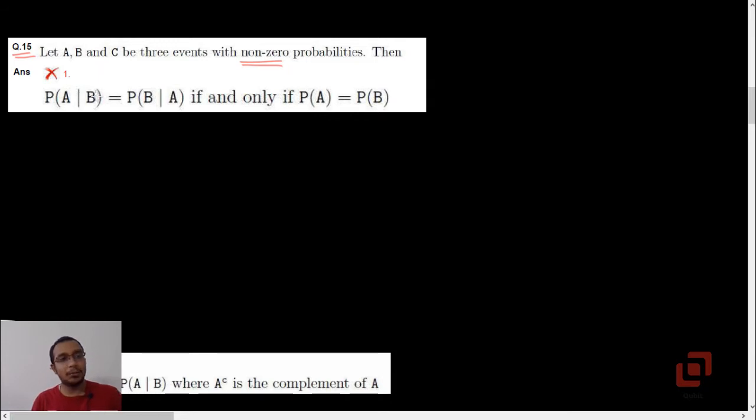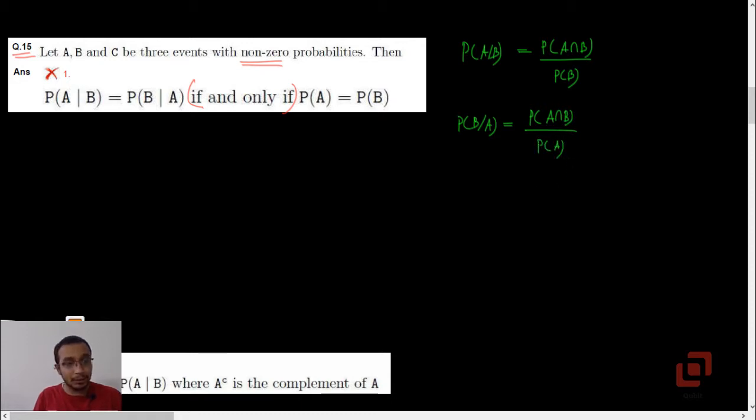Option 1 says probability of A given B is equal to probability of B given A if and only if probability of A is equal to probability of B. Now most of the students will select this to be the correct option, but it is not true. We know the conditional probability formula very well. Probability of A given B is probability of A intersection B upon probability of B, and probability of B given A is equal to probability of B intersection A, but intersection is commutative, so you can take it as A intersection B upon probability of A.